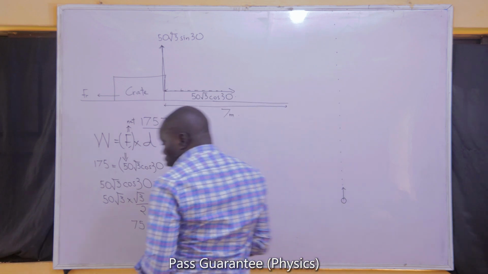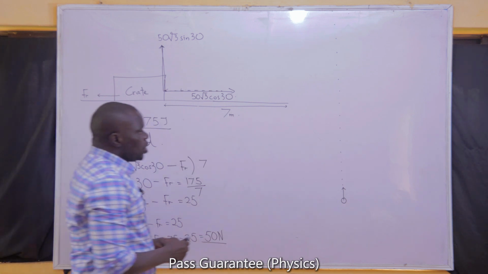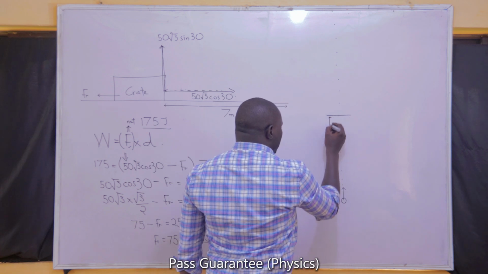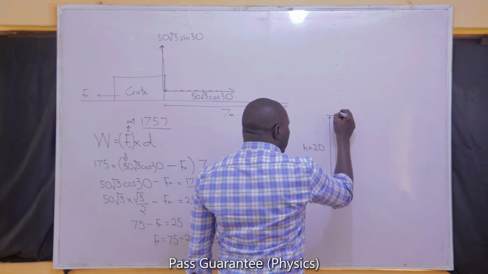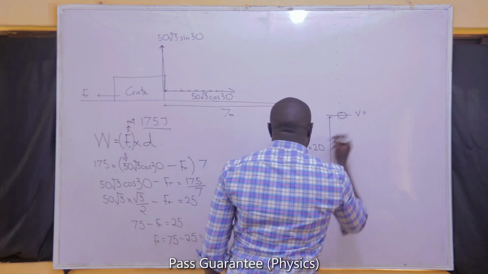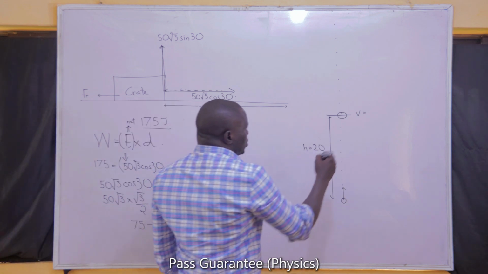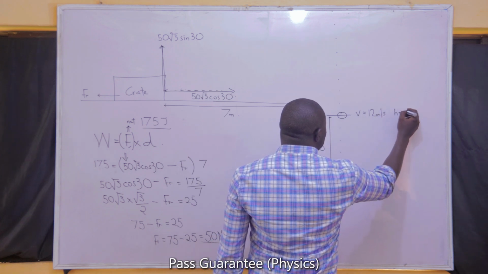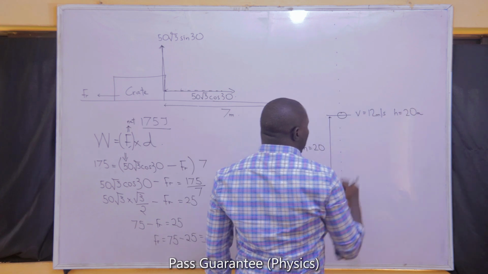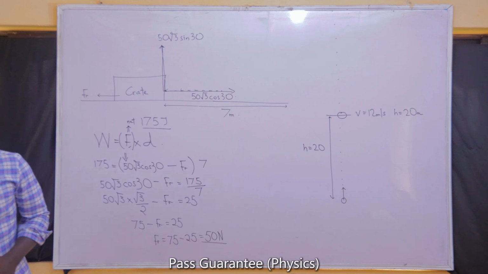Now, the stone is said to have a mass of 50 grams. And we are told that it acquires a velocity of 12 at a height of 20. At the point that it got to a height of 20, it acquired a velocity of 12 meters per second. So at this point, when the height is 20 meters, its velocity became 12. The question now is that we should find the initial kinetic energy of the stone.